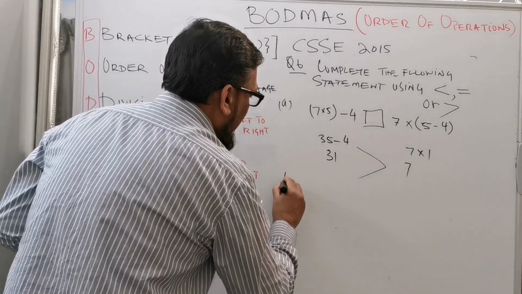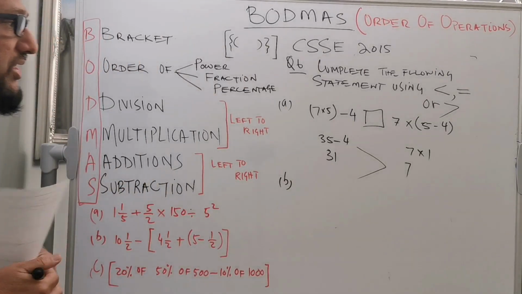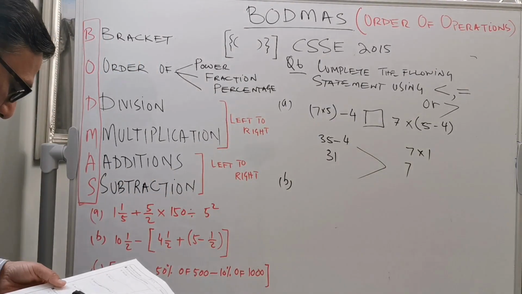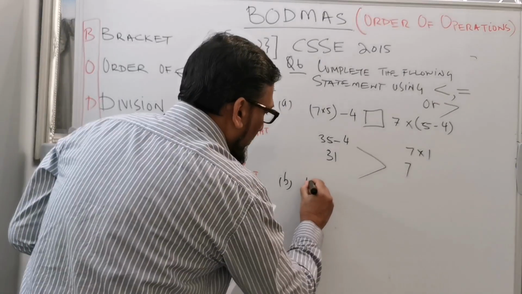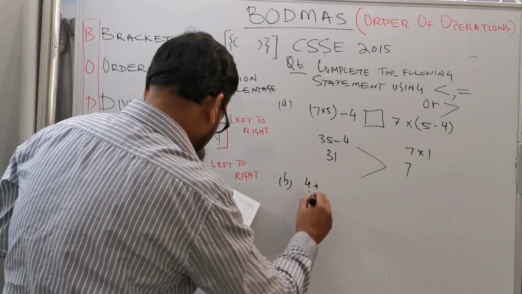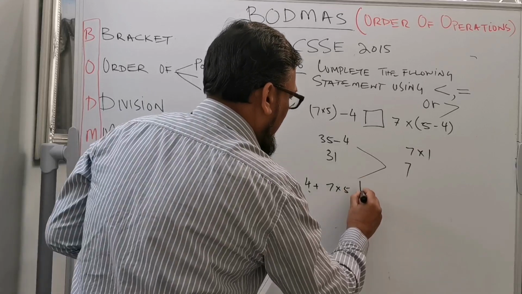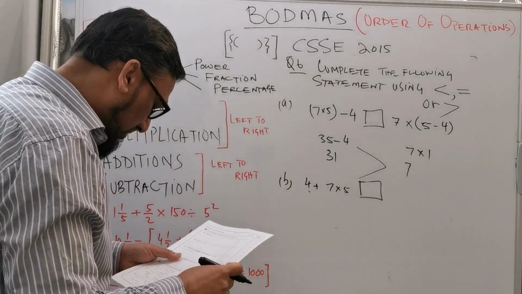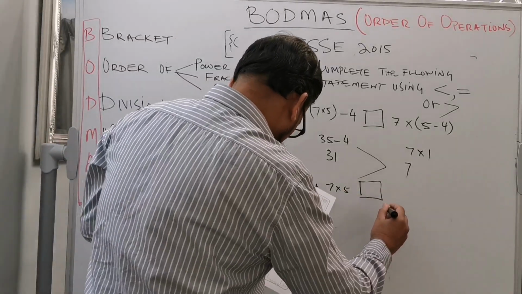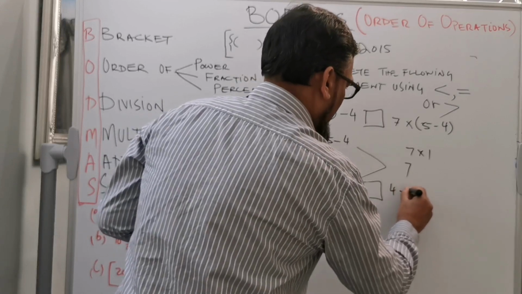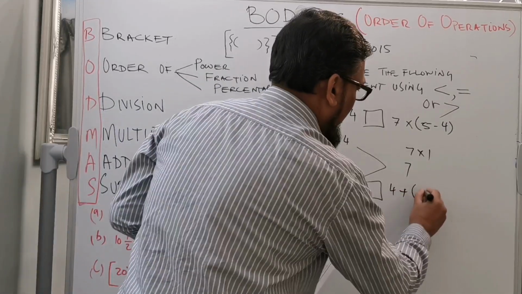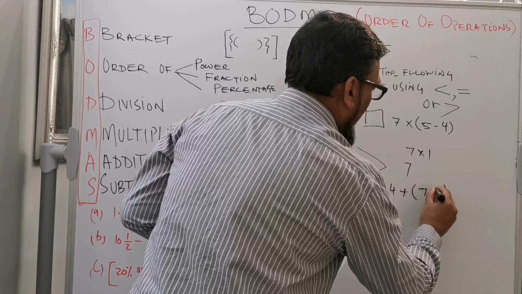That is A. And now question number B. It says 4 plus 7 times 5, and then a box, which needs a sign, and 4 plus 7 times 5.